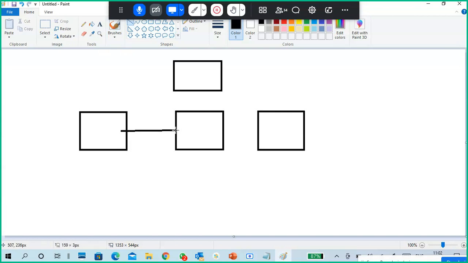So what is a computer? A computer takes an input, processes the input, and generates the output on the output devices. It takes the input from an input device, processes the information, and generates the output on an output device. That's a very simple definition of a computer.